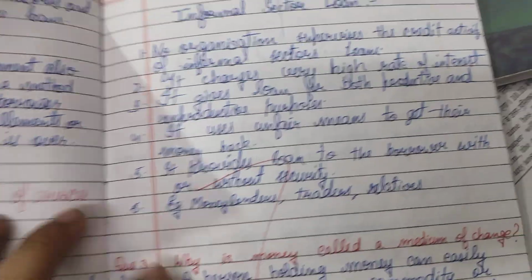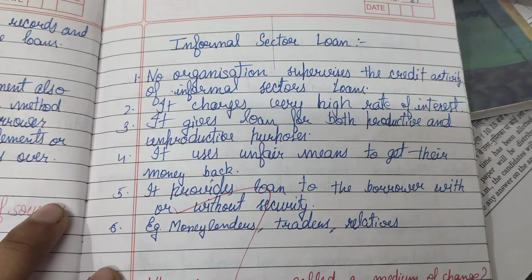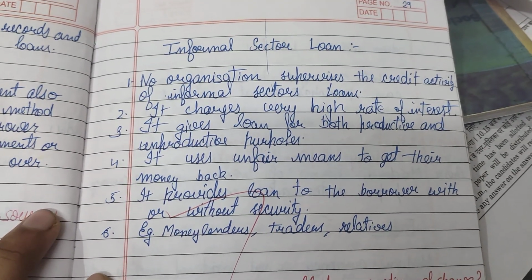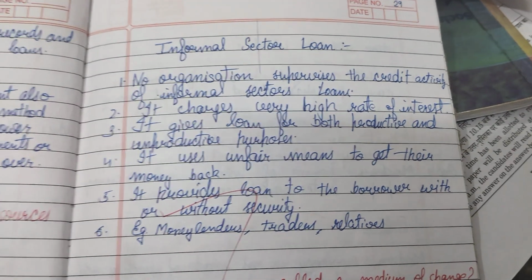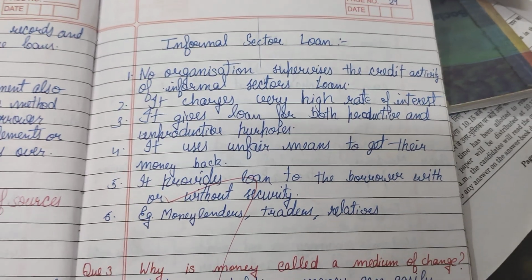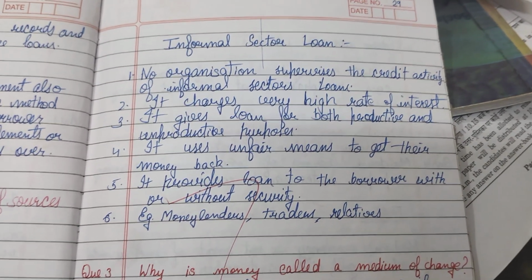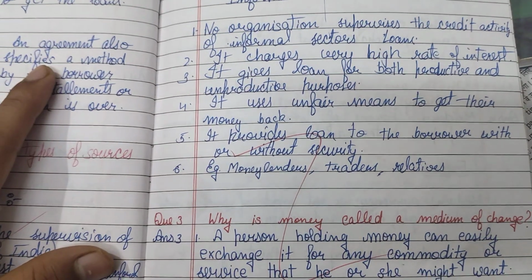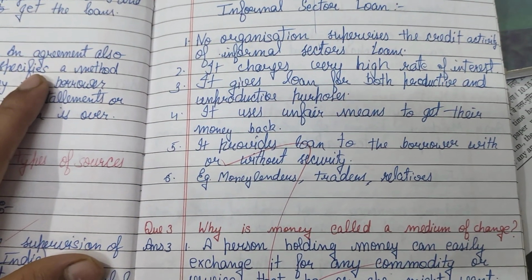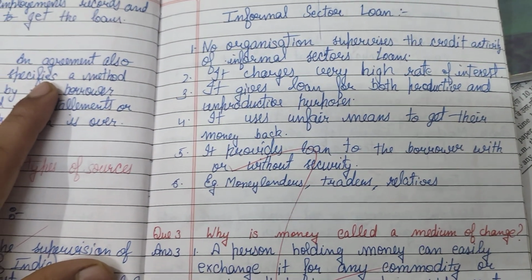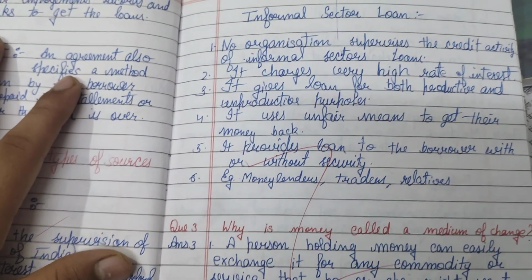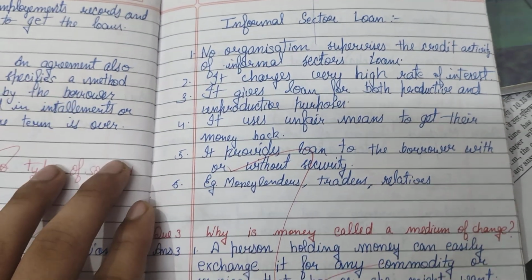Informal sector loan: no organization supervises the credit activity of informal sector loans. It charges very high interest rate. It gives loan for both productive and unproductive purposes. It uses unfair means to get their money back. It provides loan to the borrowers with or without security. Example: money lenders, traders, and relatives.